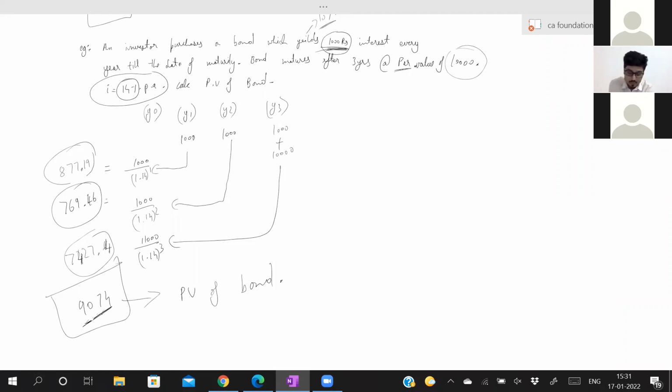Copy this and we'll do one more example from valuation of bond. Again, it's not so important from exam point of view, but still it's lengthy, but still they can ask.